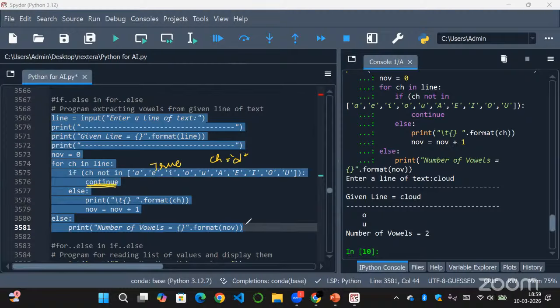So in that way, after printing OU, as the for loop has been executed normally without any break, the else block will be executed, printing number of vowels equal to NOV. The NOV variable will be printed here, that is 2. So number of vowels equal to 2. So in this way you can extract vowels and the count of vowels.